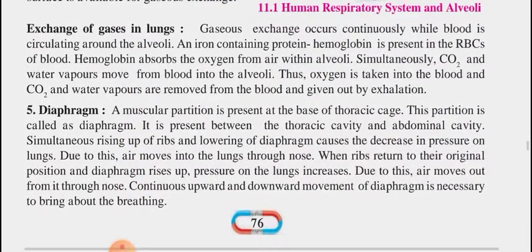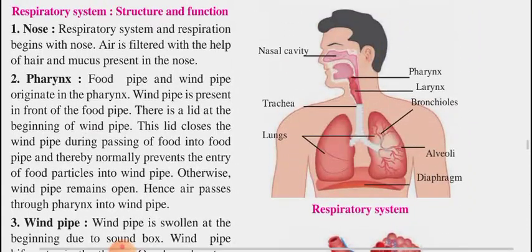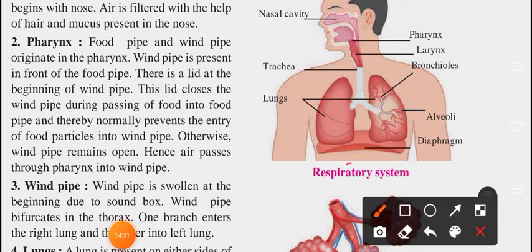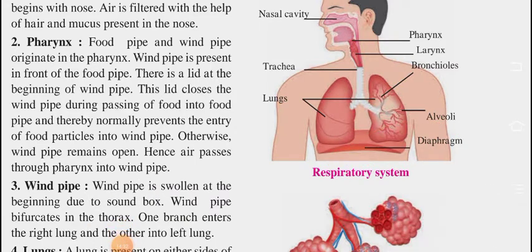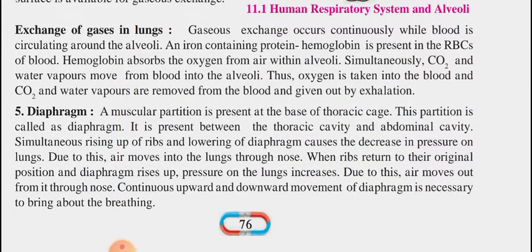Okay, now next, diaphragm. Where the diaphragm is, you can observe here, this diaphragm is below the lungs. A muscular partition is present at the base of thoracic cage. This partition is called diaphragm. It is present between the thoracic cavity and abdominal cavity.